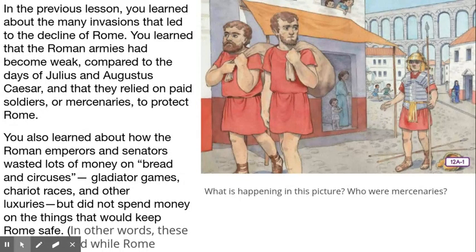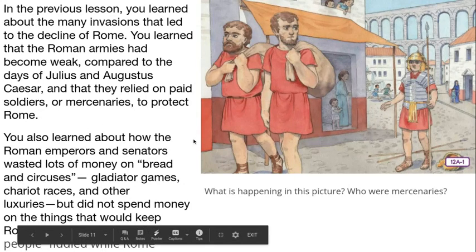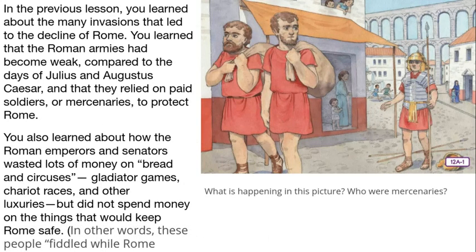You also learned about how the Roman emperors and senators wasted lots of money on bread and circuses, gladiator games, chariot races, and other luxuries, but did not spend money on the things that would keep Rome safe. In other words, these people fiddled while Rome burned, right? We learned about Nero and what it means to fiddle while Rome burned.